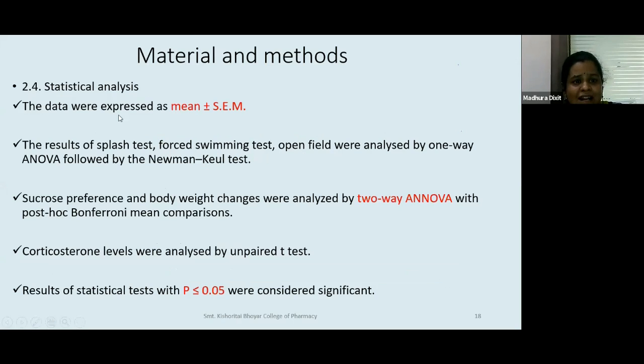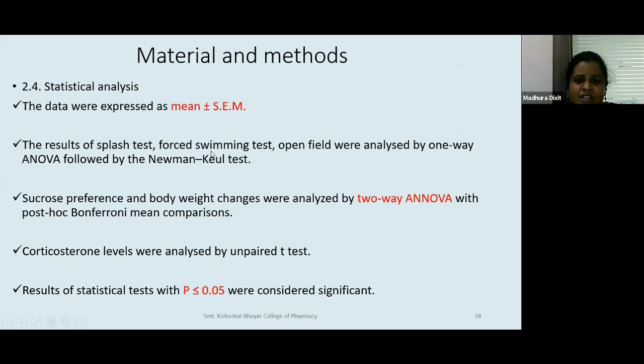And then the statistical analysis, the data were expressed as mean plus minus SEM. Please remember that we just cannot mention mean. We have to mention what is the standard error across the mean.